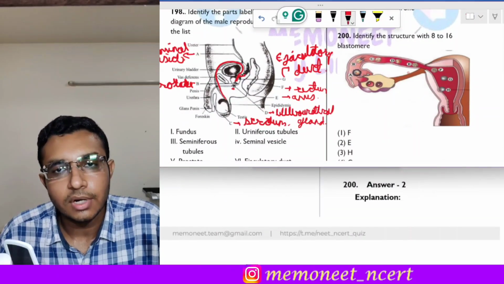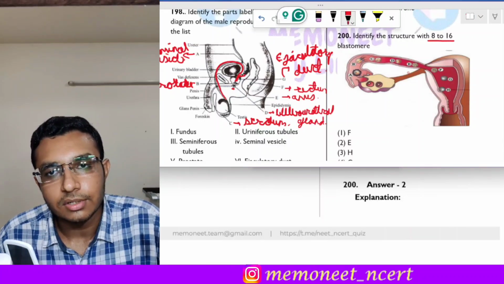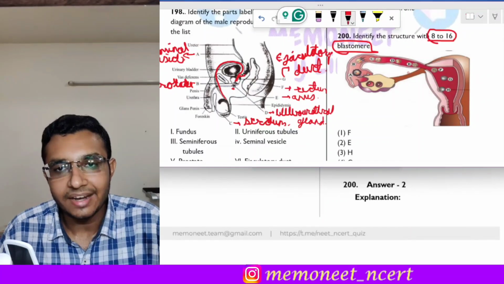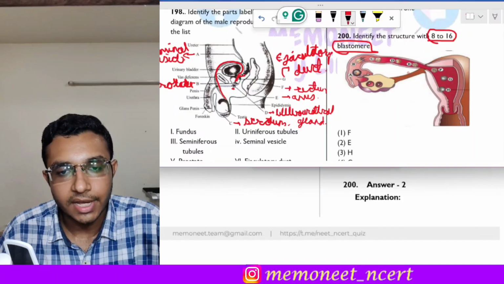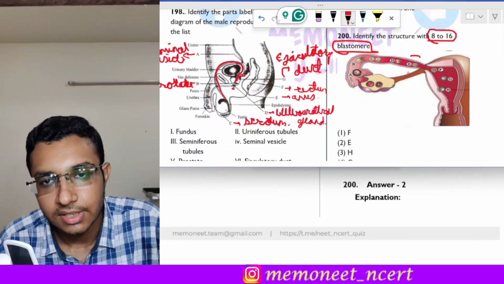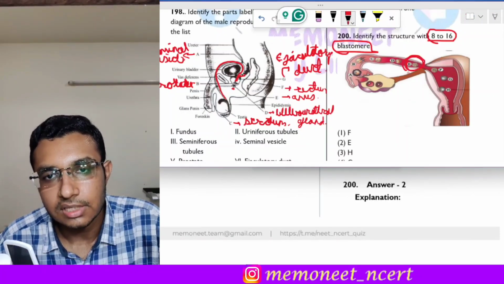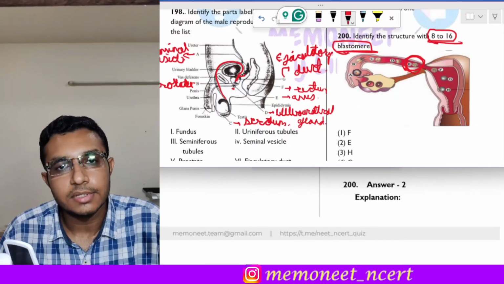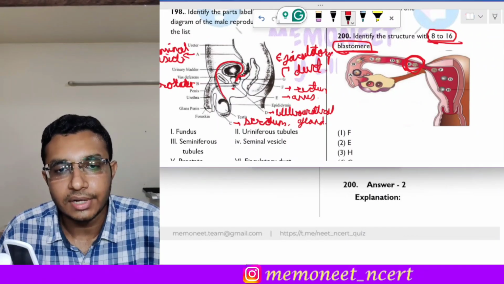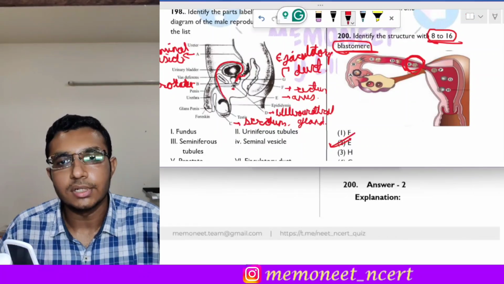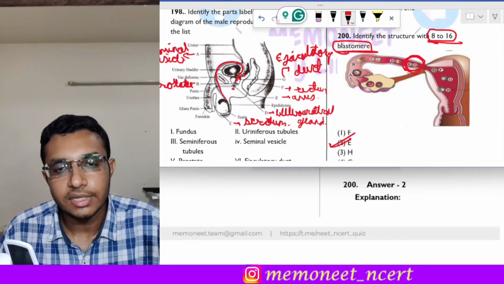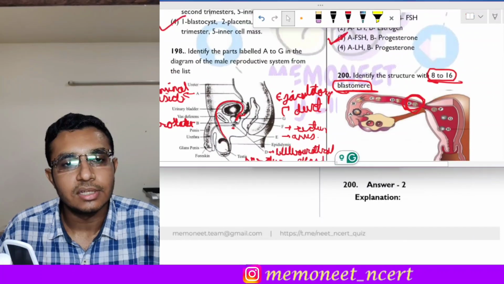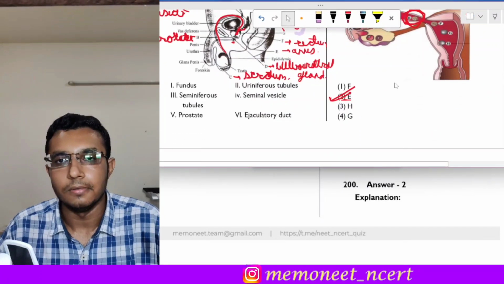The question 200 is: identify the structure with 8 to 16 blastomeres. Which is the structure with 8 to 16 blastomeres in the following diagram? It is this structure, that is E. This E is the morula and it contains 8 to 16 blastomeres. So the correct identification of the structure with 8 to 16 blastomeres is option 2, that is E. So the correct answer is option 2.